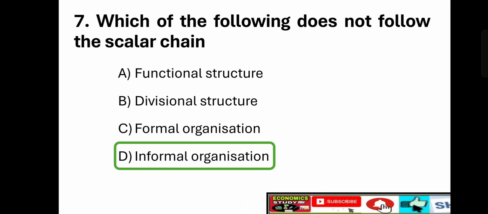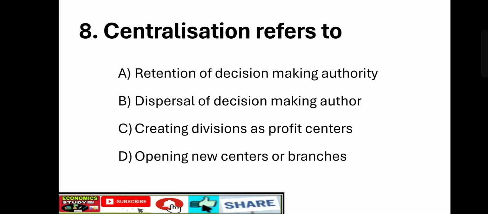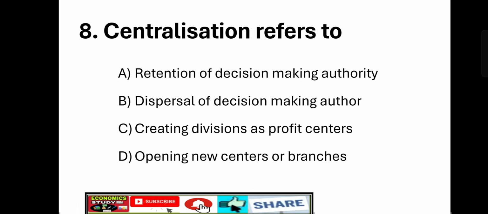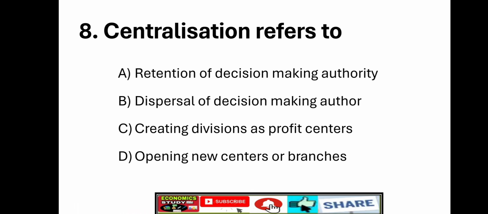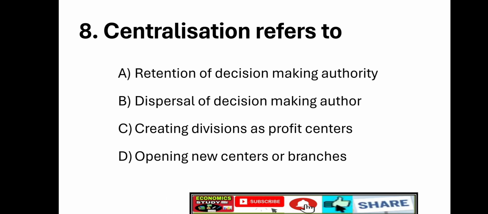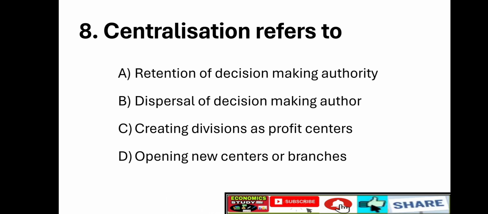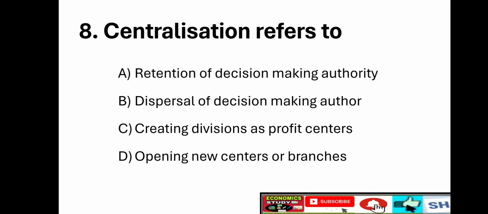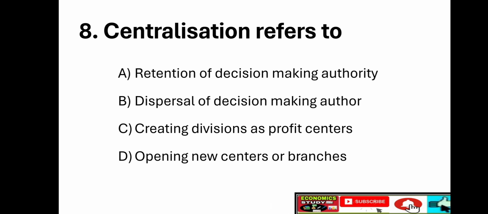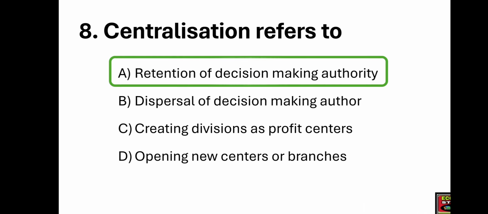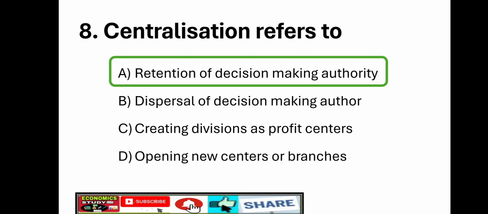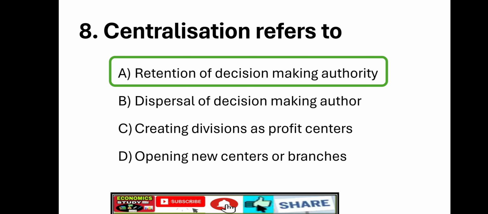Next question is eighth question. Centralization refers to option A, retention of decision making authority. Option B, dispersal of decision making authority. Option C, creating divisions as profit centers. Option D, opening new centers or branches. Right answer is option A, retention of decision making authority.